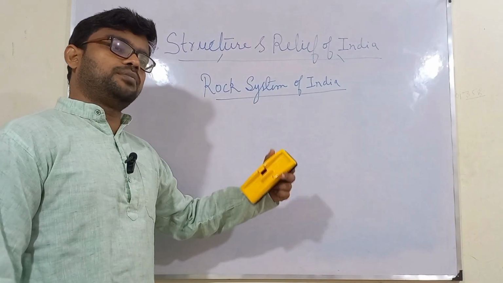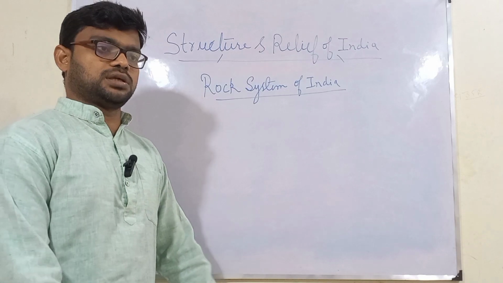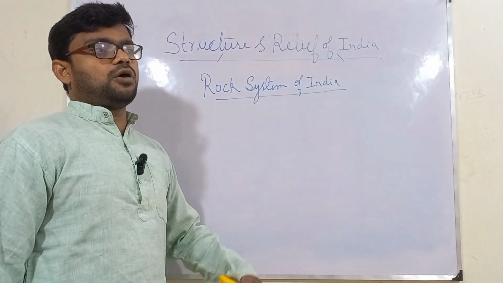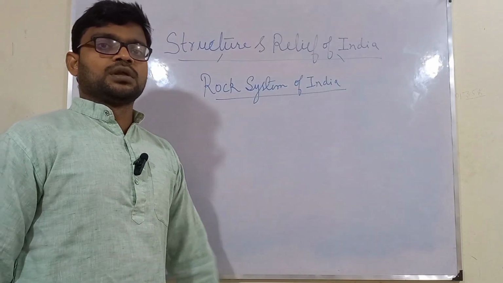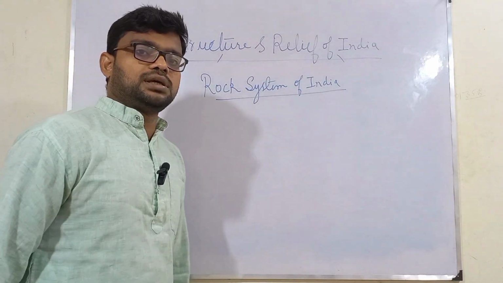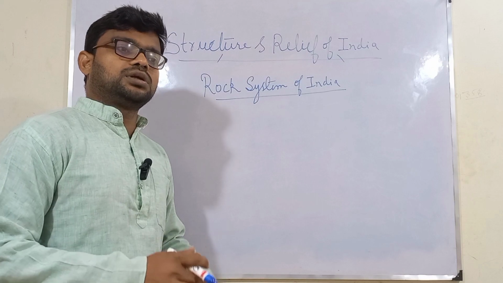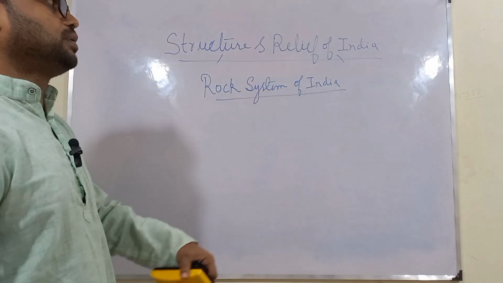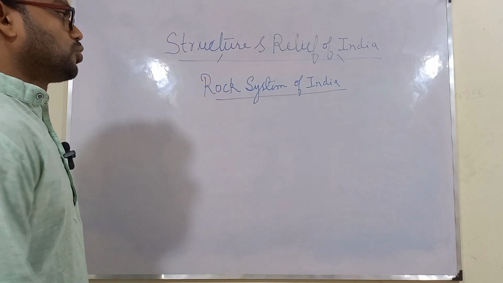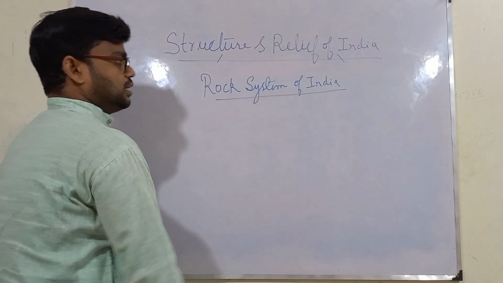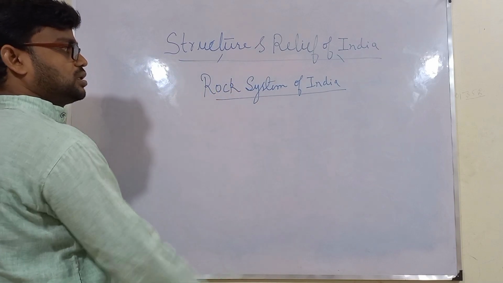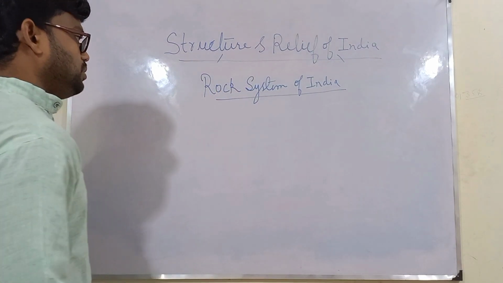Whatever rocks we are seeing on this earth have been formed over billions of years. So based on the geological time scales, that is, the time taken by them to form, they have been classified into different types. You just need to draw this flowchart which I am drawing here, and we will be studying the important points about each rock system in this video.